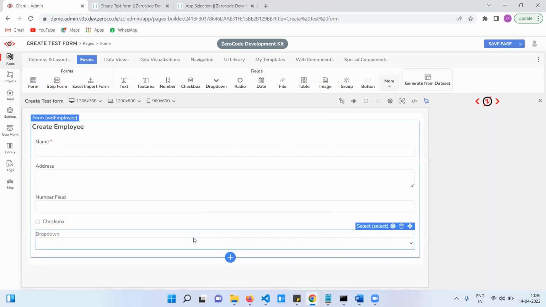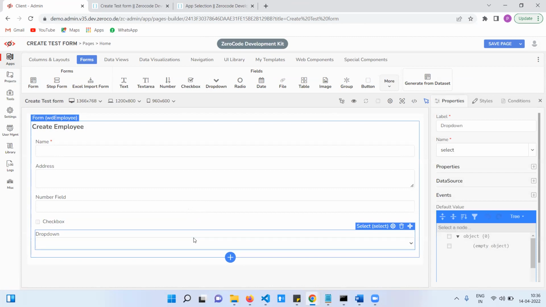Drop down means select. We are showing a list of values in the drop down, and we need to select that value. For example, gender, we need to select male, female or transgender. Or otherwise department, we have multiple departments, right? At that time we need to select that one.